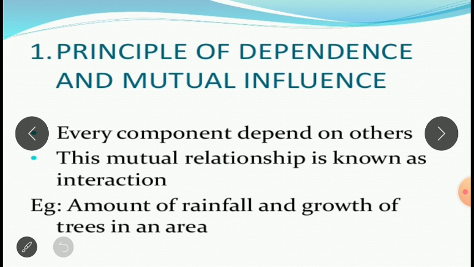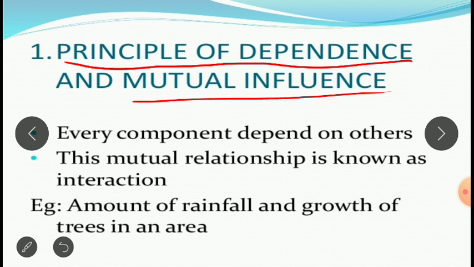First one is the principle of dependence and mutual influence. So, what is this principle? According to this principle, every component depends on the other. So, there is always going to be a mutual relationship in the environment. This mutual relationship that is present is known as interaction. Interaction is nothing but things which are mutually connected to each other.